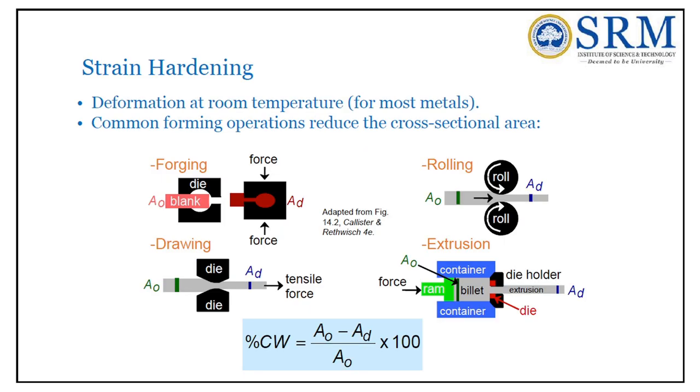Now we will move on to the second strengthening mechanism, called the strain hardening mechanism. What is strain hardening? Strain hardening, generally called work hardening, takes place at plastic deformation. When a metal is subjected to tensile force up to its yield point, it obeys Hooke's law, that is stress is directly proportional to strain.